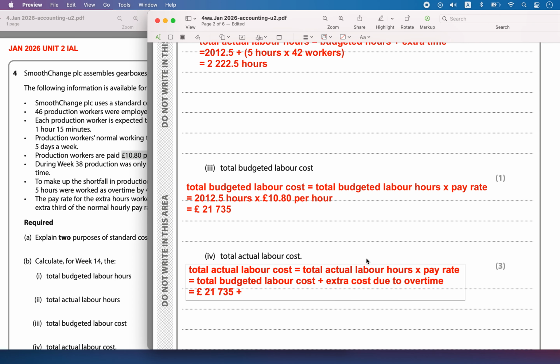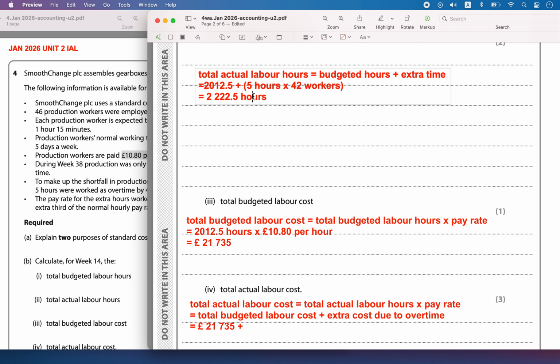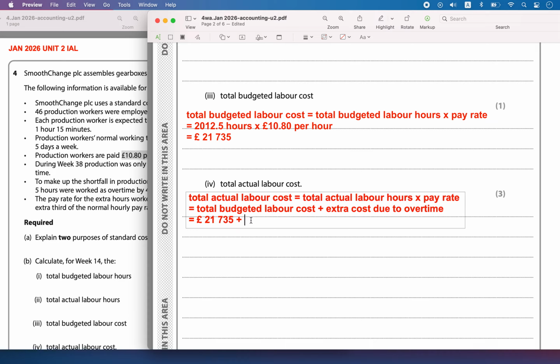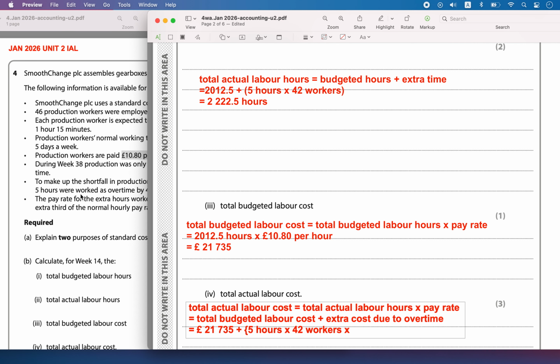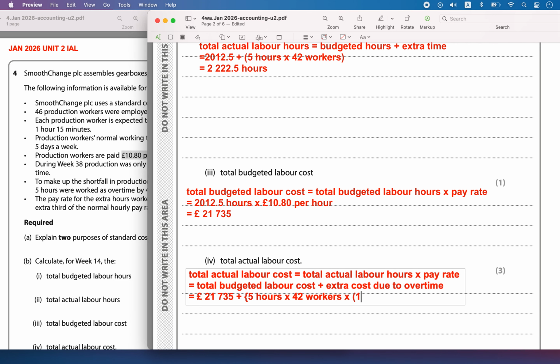So that is going to be equal to the extra hours they worked into the pay rate for those extra hours, a time and a third.